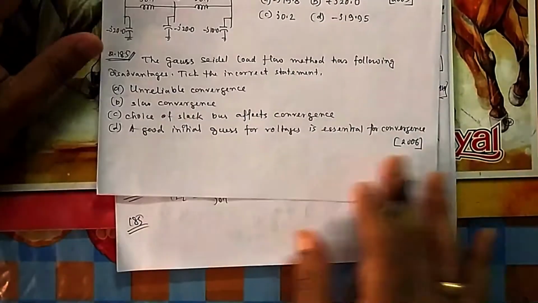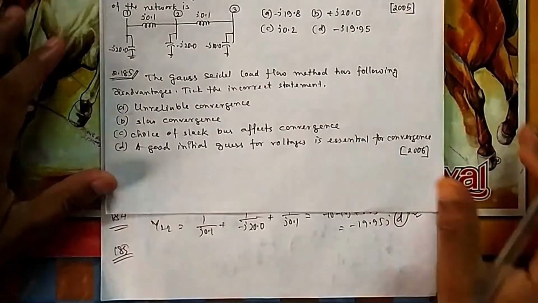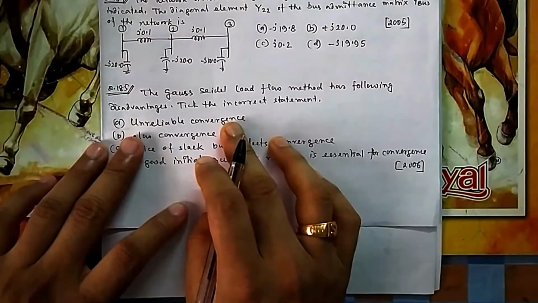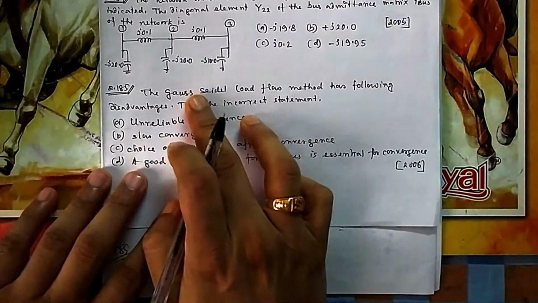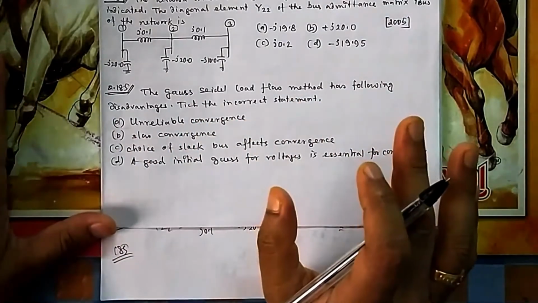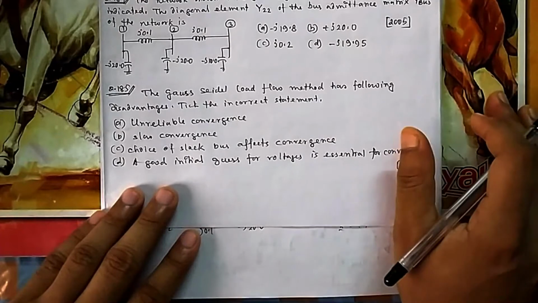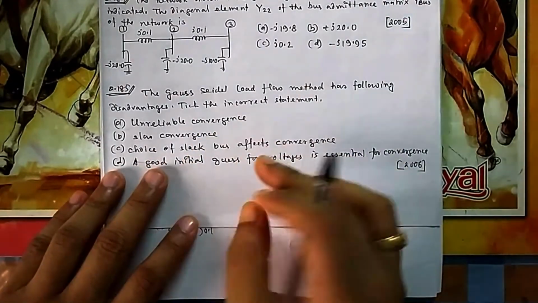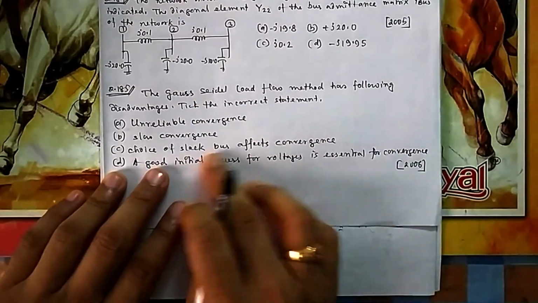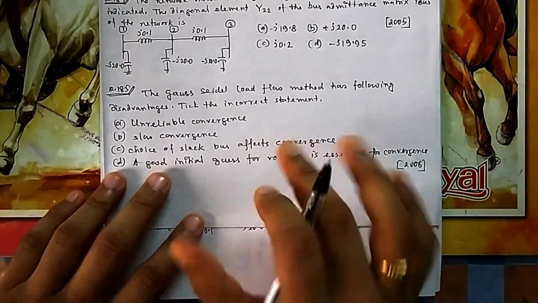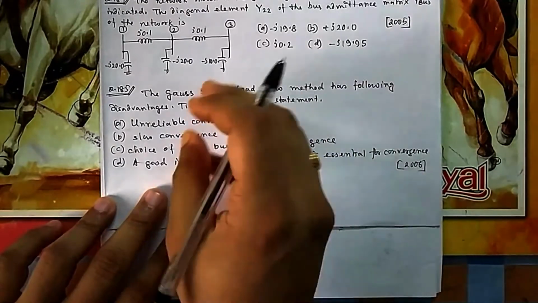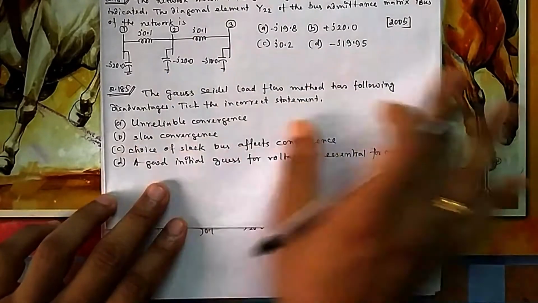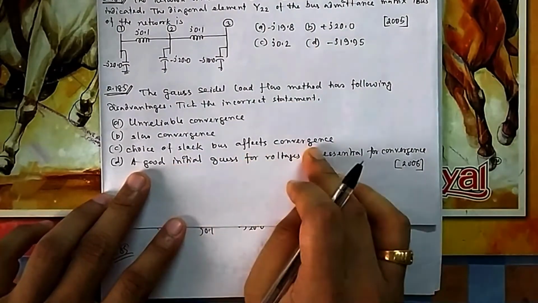Now if you come to 185, the Gauss-Seidel load flow method has the following disadvantages. Take the incorrect one. Okay, unreliable convergence. So the first one, when you see Gauss-Seidel, it can converge reliably, reliable convergence is there. It is only that it is slow convergence. The slack bus choice is very important in Gauss-Seidel, because that will affect your convergence. It will take more and more time if you do not choose the proper slack bus. It will converge, but it will take lots of time. So the choice of slack bus affects your convergence.